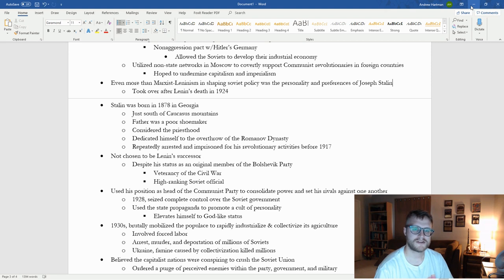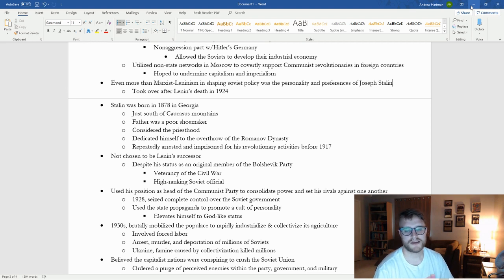Despite this, and despite some of his major contributions, he is an original member of the Bolshevik Party. He is a veteran of the Civil War fought in 1920 and 1922, and he's an incredibly high-ranking Soviet official. He is not chosen to be Lenin's successor. Lenin, I believe, picks Leon Trotsky. But he is the head of the Communist Party, right? He's kind of one of the major heads. I don't know if they're saying he's actually in charge or he's just near the top.